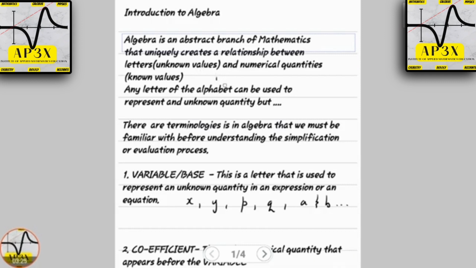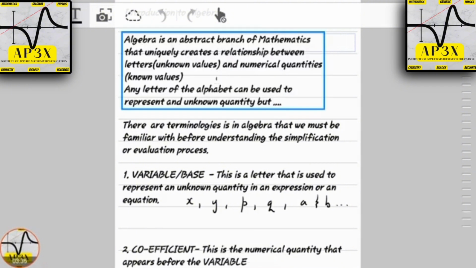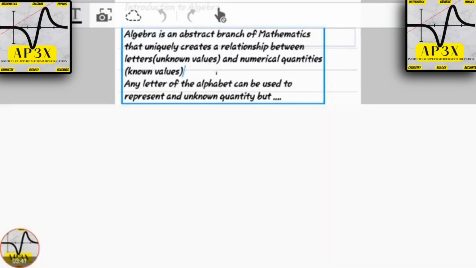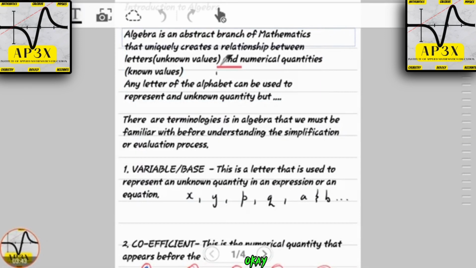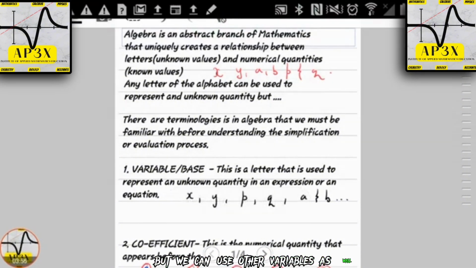In algebra, you're going to find that algebra deals mostly with the alphabet and connecting numbers to the alphabet. So you'll find that in algebra we most commonly use the letters X, Y, A, B, P, and Q. Those are the letters that we most often use, but we can use other variables as well.